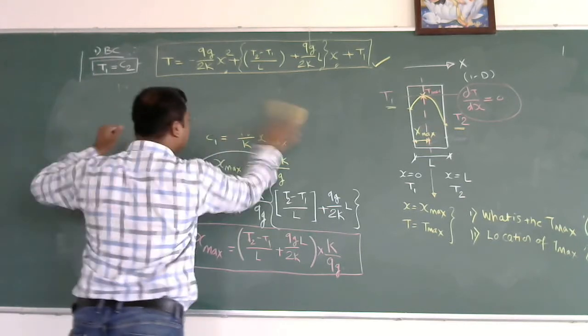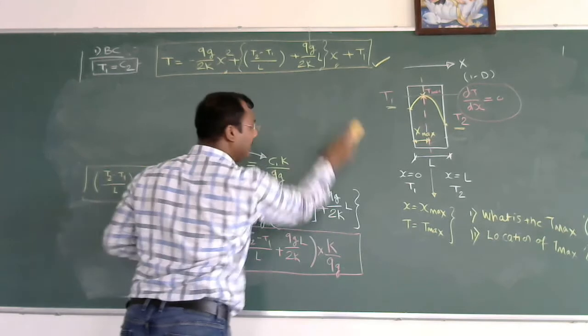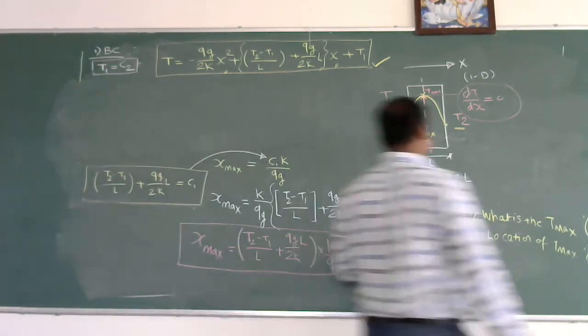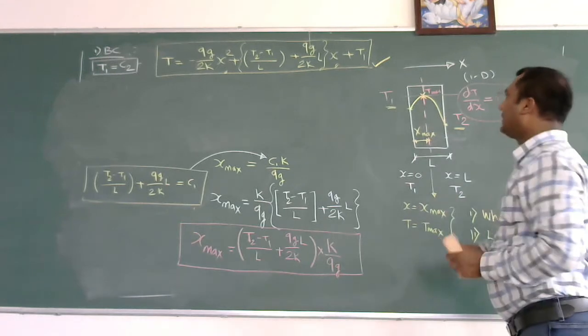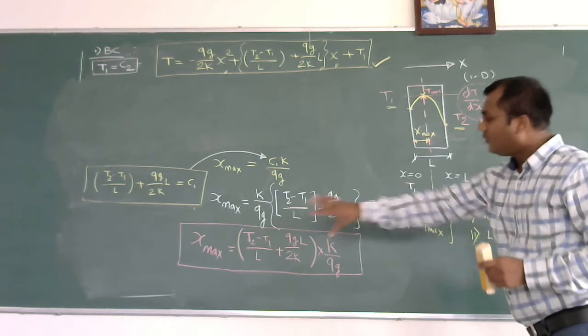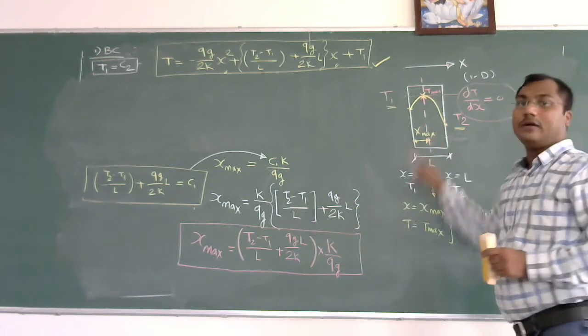This means that if in such a problem it is asked what is the location of the maximum temperature when T1 is greater than T2, when there is internal heat generation qg, you can simply put this in. This is the location where you are getting the maximum temperature.